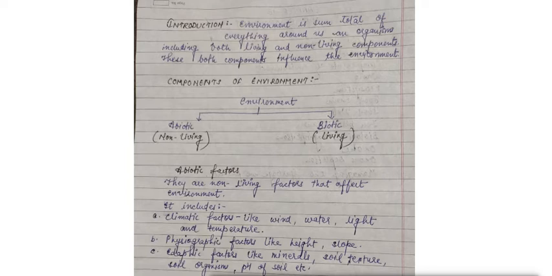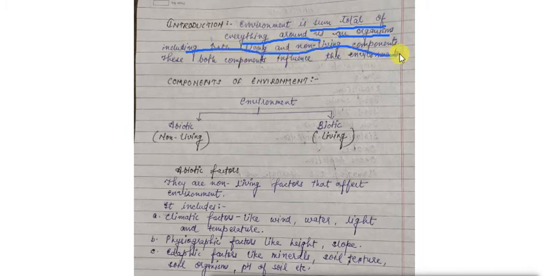In the environment, we see that around us there are different types of things. Some are living, some are non-living. So we can define the environment as the sum total of everything around us and organisms, including both living and non-living components.